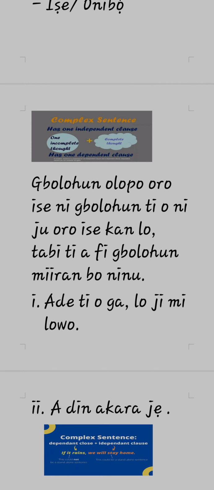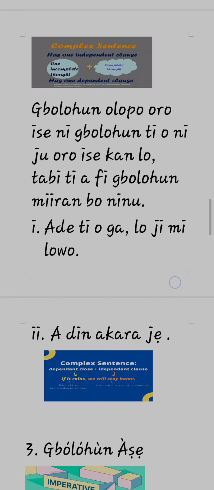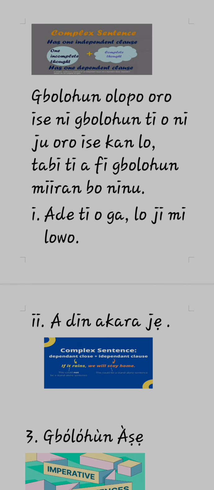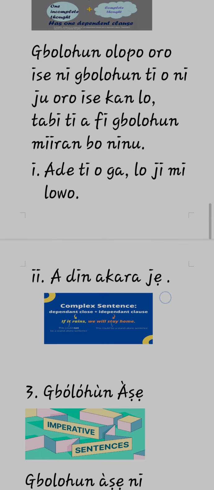The dependent clause there is tí ó ga. Ordinarily I can say Adé ló jí mi, which means Adé actually woke me up. Adé dín àkàrà jẹ. That sentence has more than one verb in it, so it is called what? Gbólóhùn ọlọ́pọ̀ ọ̀rọ̀ ìṣe. Dín àti jẹ.